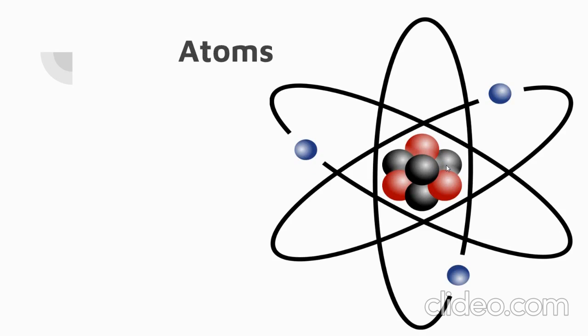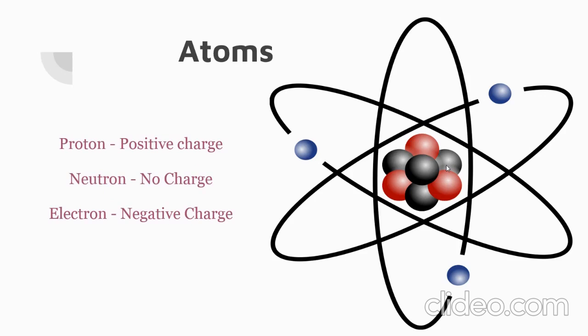And we know that there are 3 subatomic particles. So what are the 3 subatomic particles? By nature, proton has positive charge, neutron has no charge or it can be said as neutral charge, and electron has negative charge. So hope you're clear with this atom. So how are atoms related to electric charges? Electric current is nothing but flow of electrons. So atom plays a major role in electric charges.